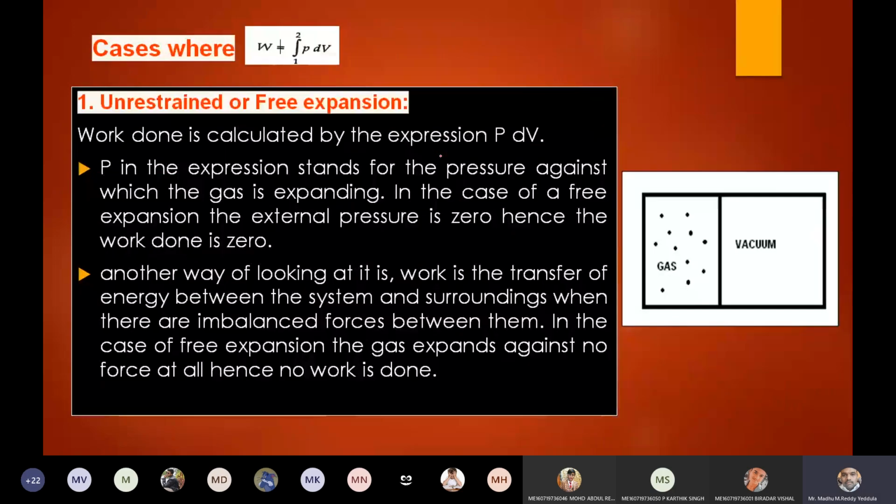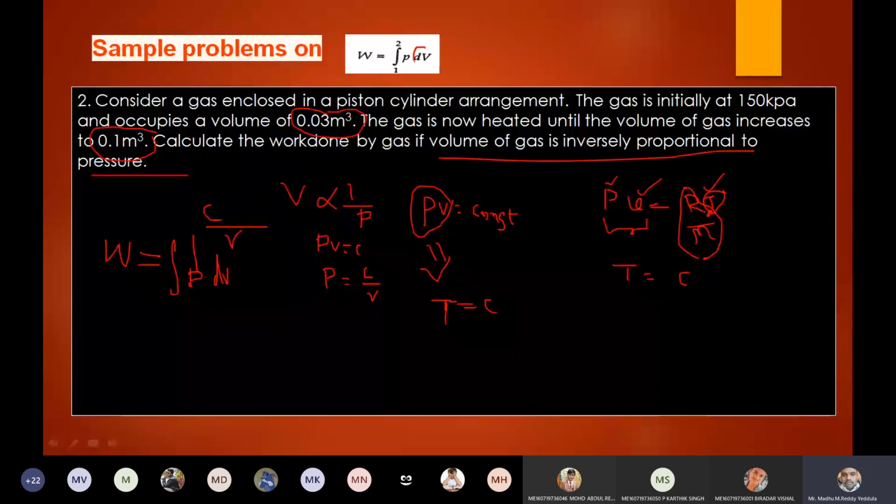Okay, and there are some cases where W is not equal to integral P dV, right? According to the equation W equals integral P dV, there should be some volume difference. If there is a volume difference, only then will work done exist. But there are certain cases where dV equals 0, but work done exists. In some cases dV is not equal to 0, but work done does not exist, right? So we'll discuss those two cases.